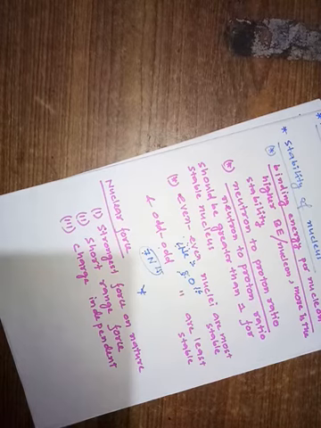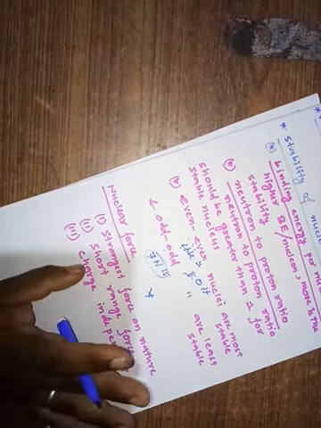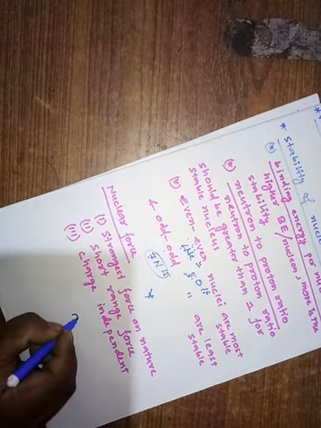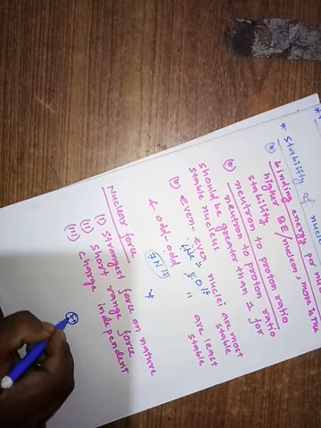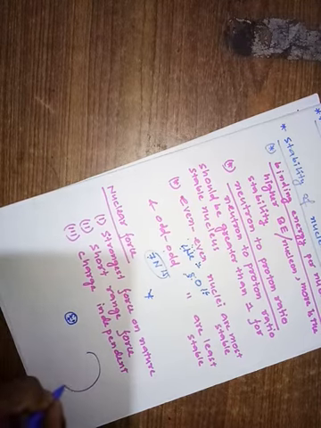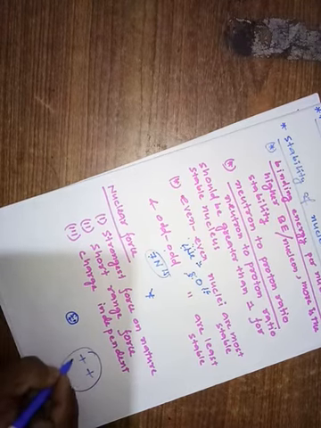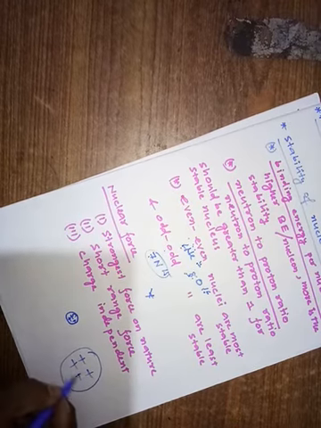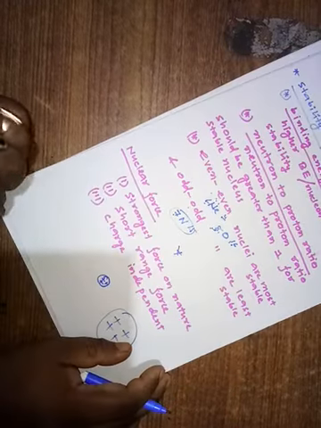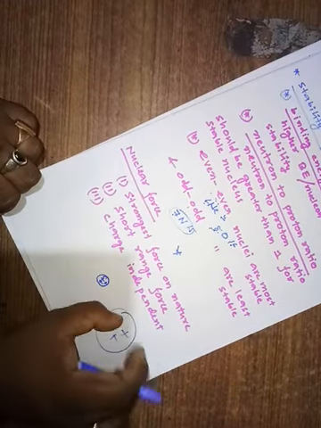Because of that reason the nucleus is unstable. These are the protons, right? Let us draw on a bigger scale. These are the protons inside the nucleus. They have a very strong repulsive force between them. That is why they are repelling each other.